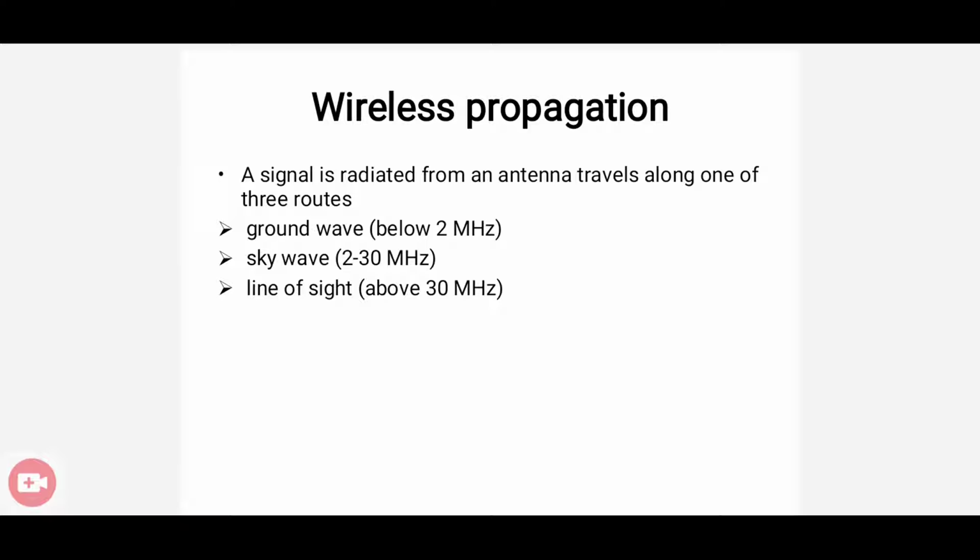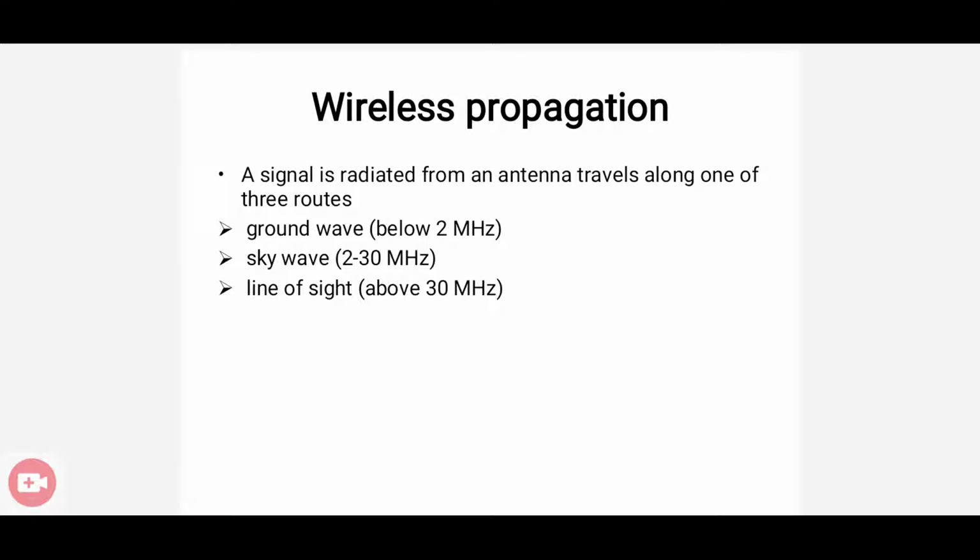We have already discussed guided transmission medium. Which are they? They are twisted pair cables, coaxial cables, and optical fiber cables, right? So these are all the guided transmission medium. Unguided transmission medium we can study in the next video, but here we can discuss the wireless propagation mechanisms.